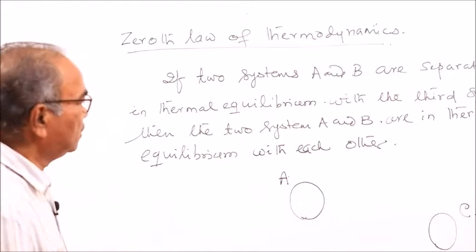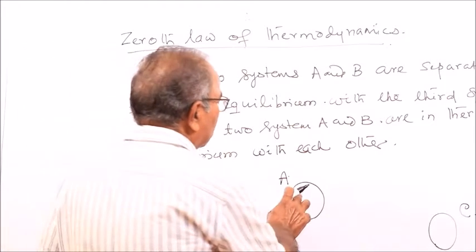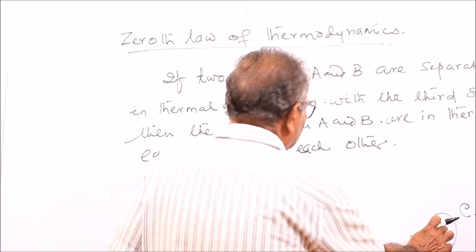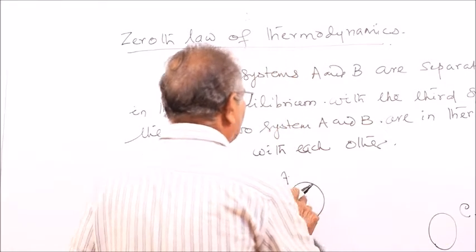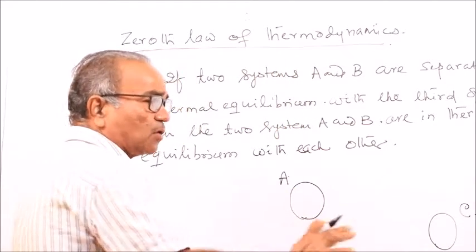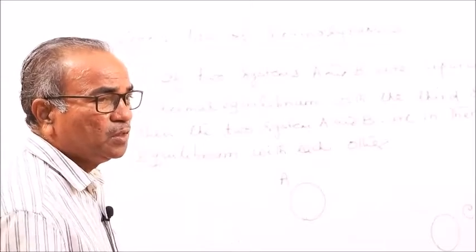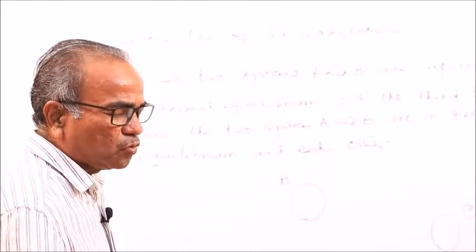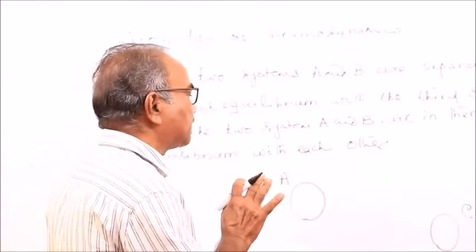That is the zeroth law. Thermal equilibrium means A is in thermal equilibrium with C, meaning the temperature of C is equal to the temperature of A. Then if they are connected, there will be no heat flow. If there is no heat flow, the temperatures of the two systems are the same.